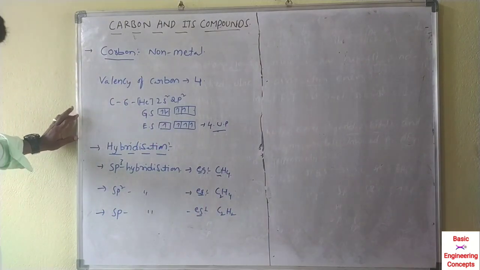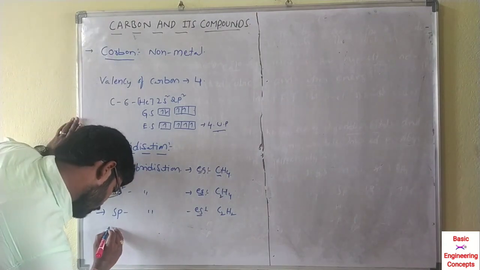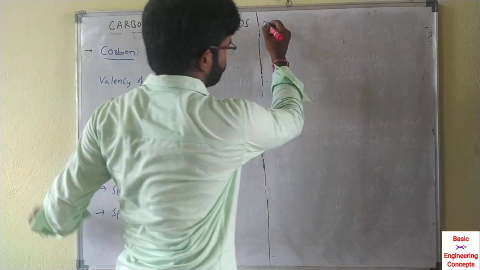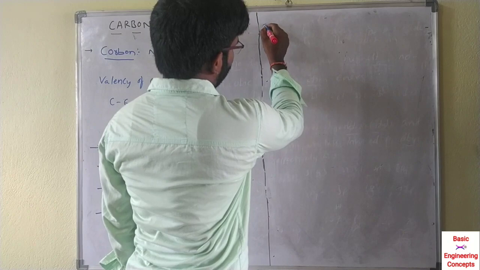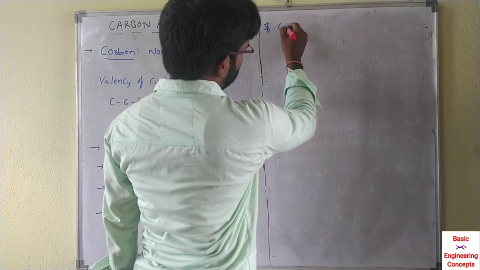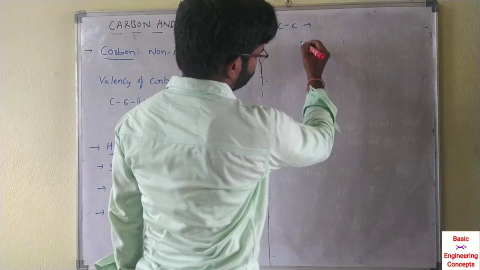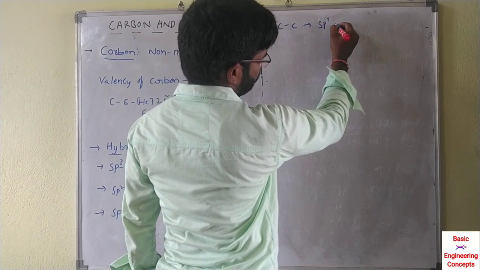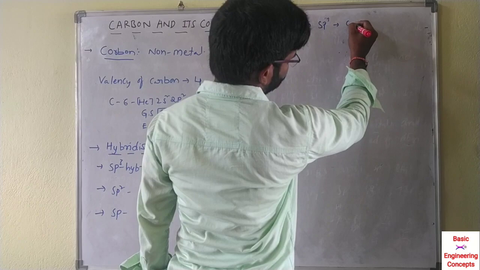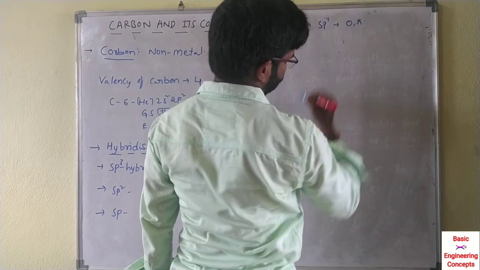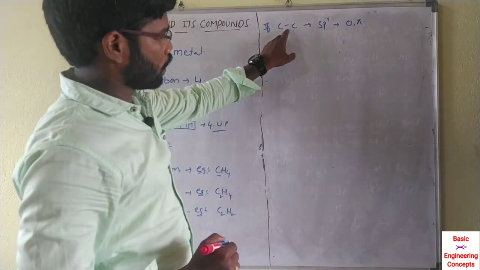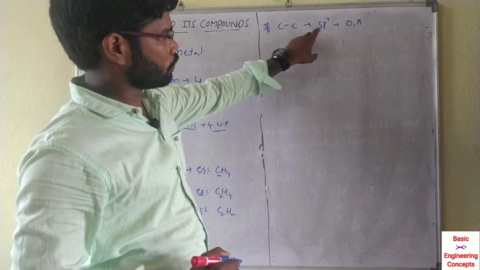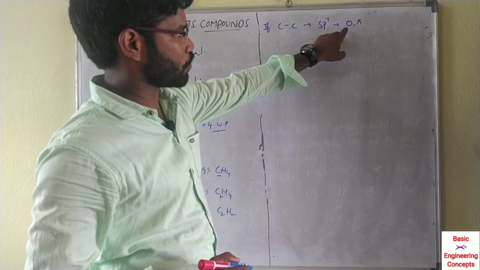A small trick is there. If carbon is single bonded to carbon, the carbon will be sp3 hybridization, meaning 0 pi bonds. If carbon contains a single bond, that is called sp3 hybridization.